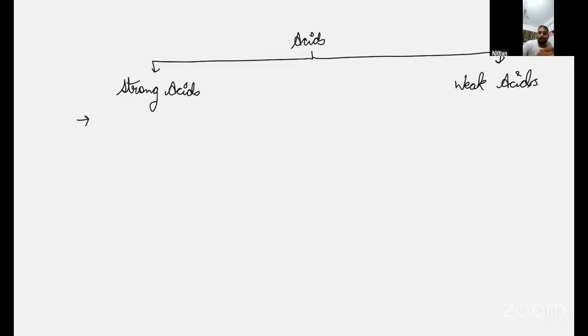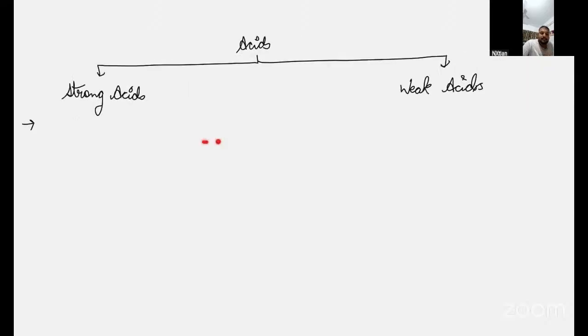Okay, completely. Now, why are they weak acids? Ritika, can you tell me any reason why they are weak acids? Sir, it does not dissociate completely. Yes, acid is there, but the acid is not strong enough. Because they will not completely dissociate, they partially dissociate. Are you with me, guys?